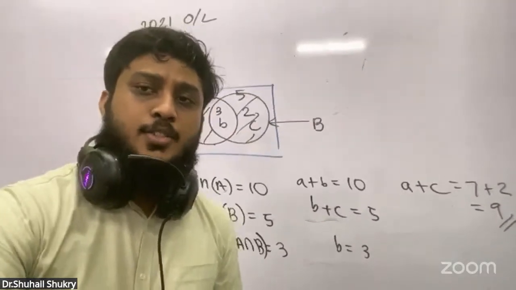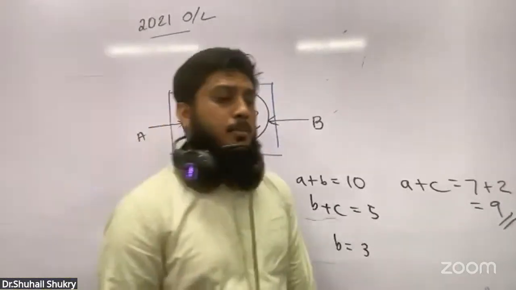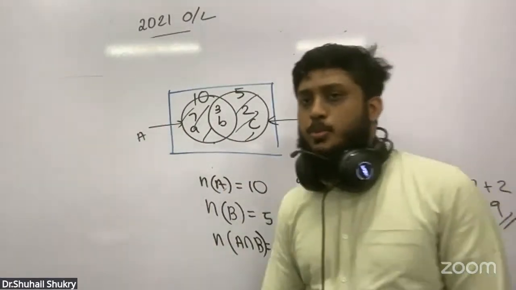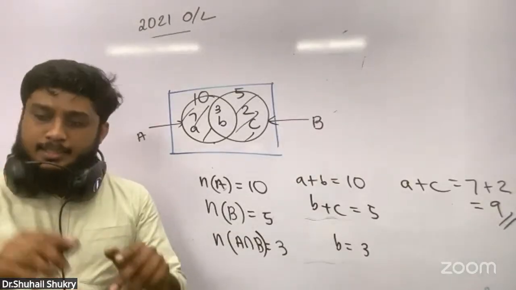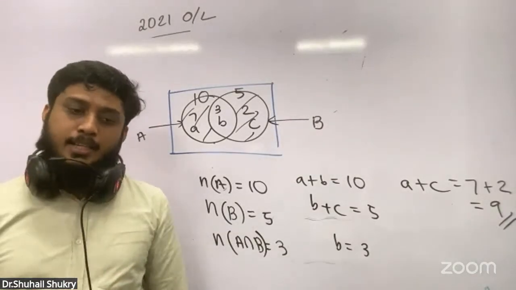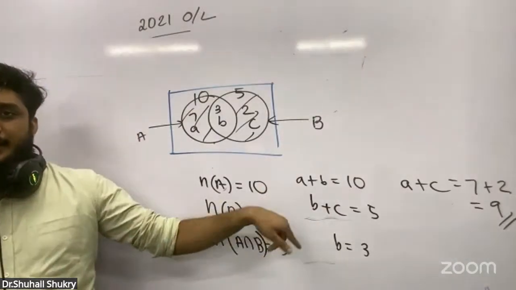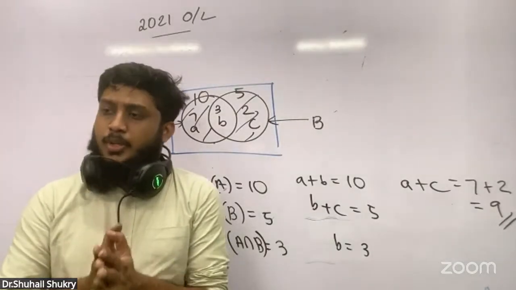Okay? So we'll stop today's work. Right? There are other methods also to do this. You can use the formula n(A union B) equals n(A) plus n(B) minus n(A intersection B). Then again minus the n(A intersection B), you get this answer. You can think like this and do the work. I hope this might be useful for everyone.